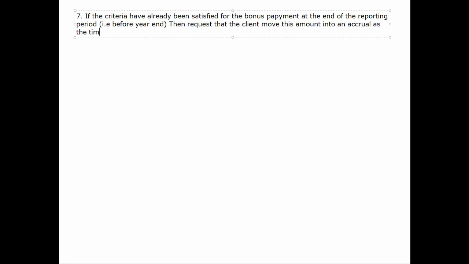Does that make sense to us? Okay. I think we first need to understand, when does the performance bonus cycle run from? What is the beginning and what is the end of the performance bonus cycle?